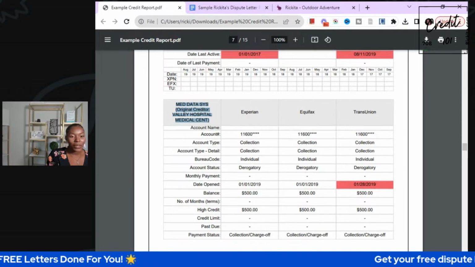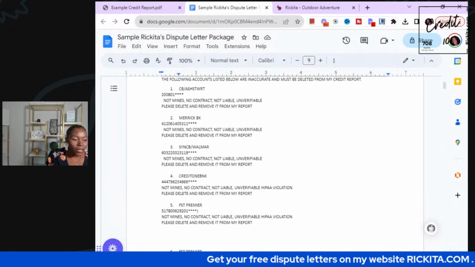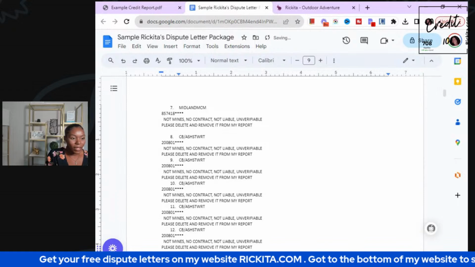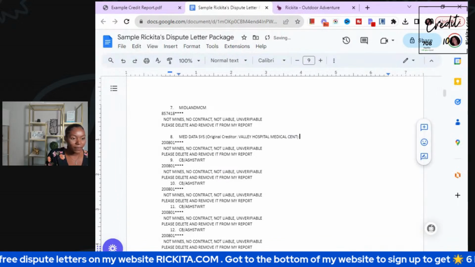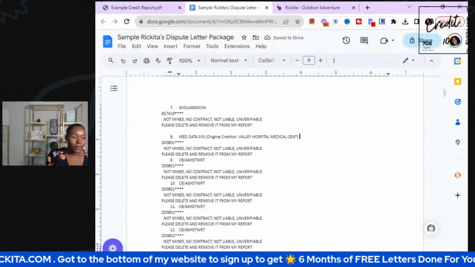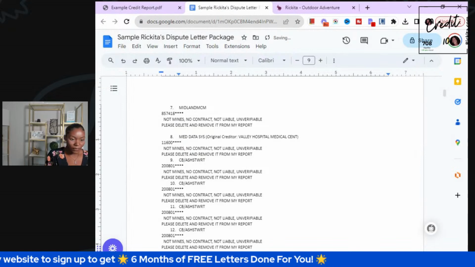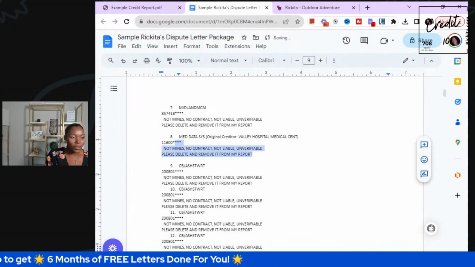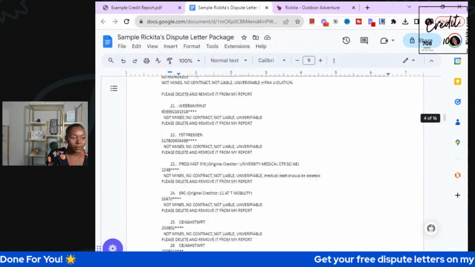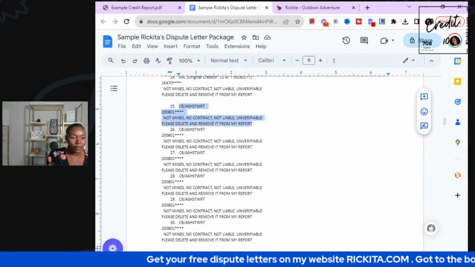So let's go ahead and copy this one here. Go to the top because it's on Equifax. Go to the top and put it on our Equifax letter. Okay, here it is. So this is the name. Paste it right here where the name is at. Account number, go ahead and paste it here. And then we want to copy this to all three credit bureaus. Yes, let's go ahead and copy this one to all three credit bureaus.